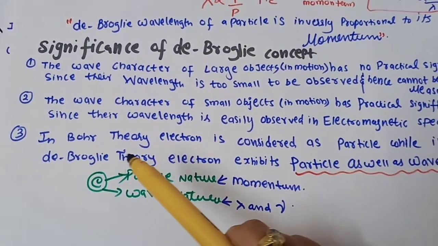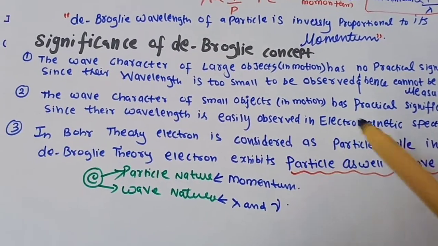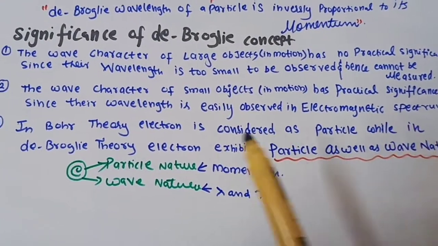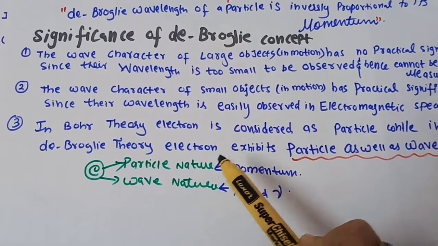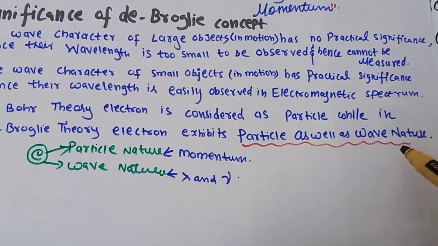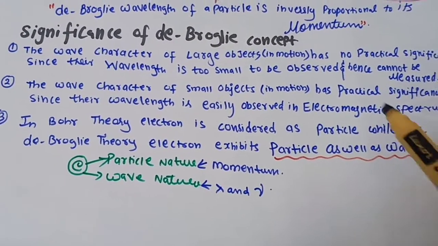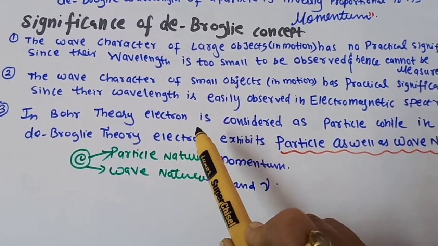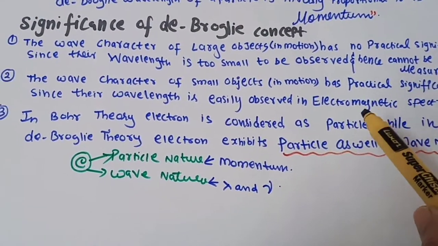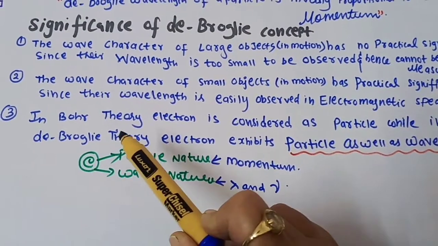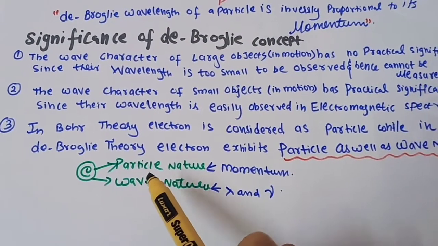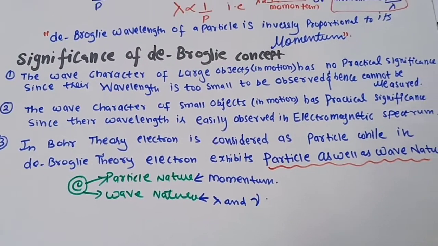And similarly, in the Bohr theory, the electron is considered as a particle, while in the de Broglie theory, the electron exhibits particle as well as wave nature. So it is clear that in the Bohr theory, we consider the electron only as a particle. But according to the de Broglie concept, the electron has a dual nature, the wave nature as well as the particle nature.